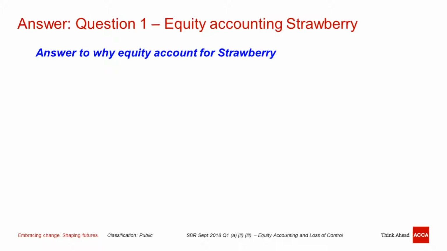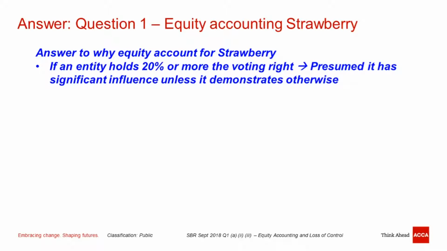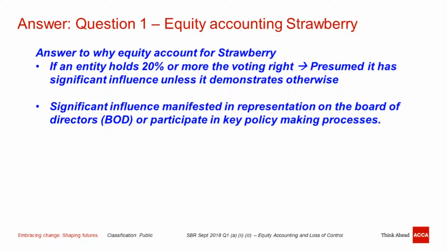Now we can explain a little bit why we have to equity account for Strawberry. Because if an entity holds 20% or more of the voting rights, we can presume that it has significant influence unless it demonstrates otherwise. Given it is 20% or above, it is actually below 50, therefore we cannot conclude that there is control. But above 20%, we can assume significant influence. And this assumption is further confirmed by it having a representative on the board of directors, which means that it can participate in the key policy making process.